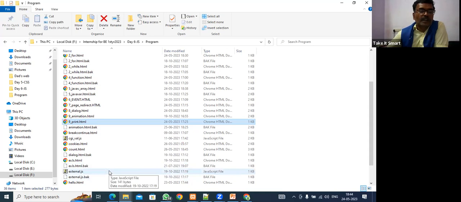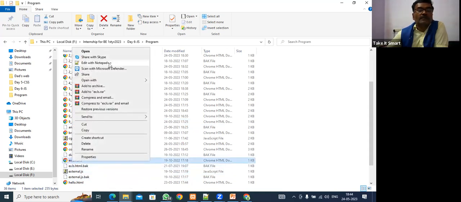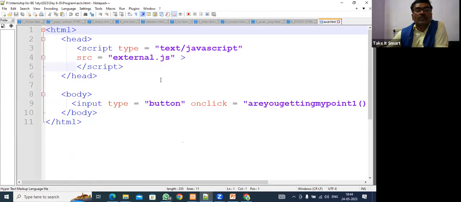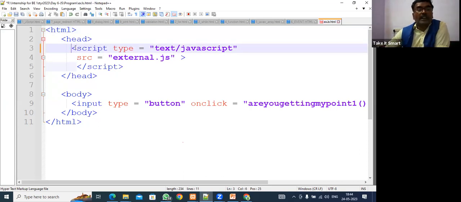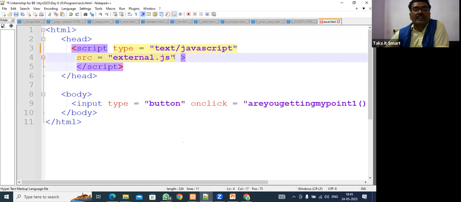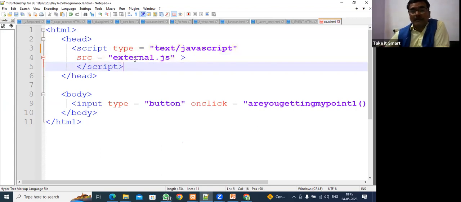See, here I have a program. External, see here this program. If you look at the code, here we haven't written any JavaScript, but we have called one external JavaScript. So how to call? To call it we also need to include the script tag, type JavaScript, src external.js. So external.js is a JavaScript file.